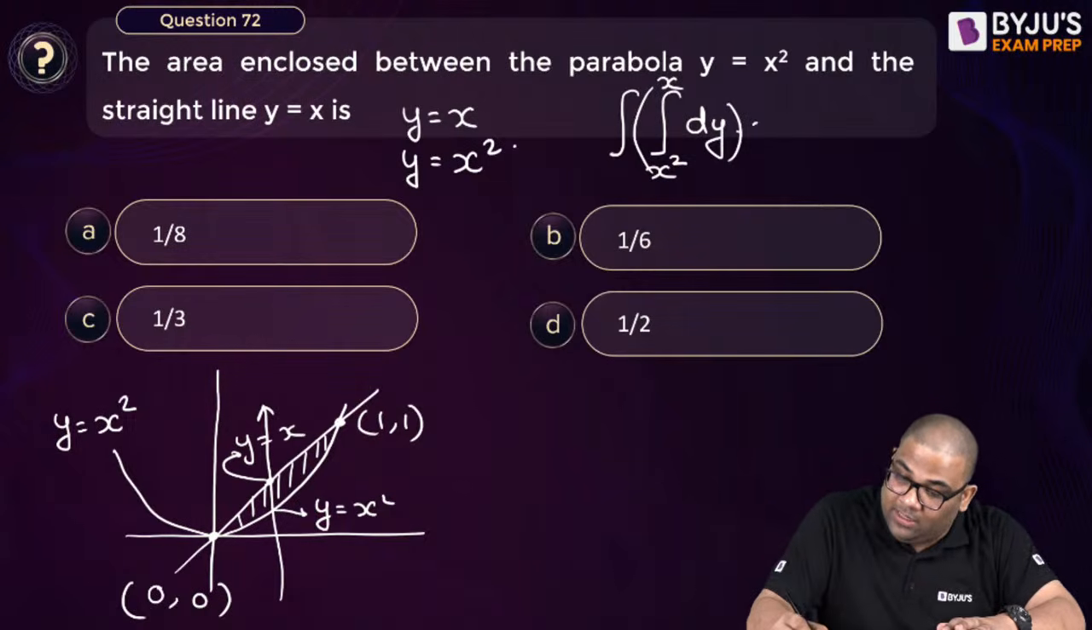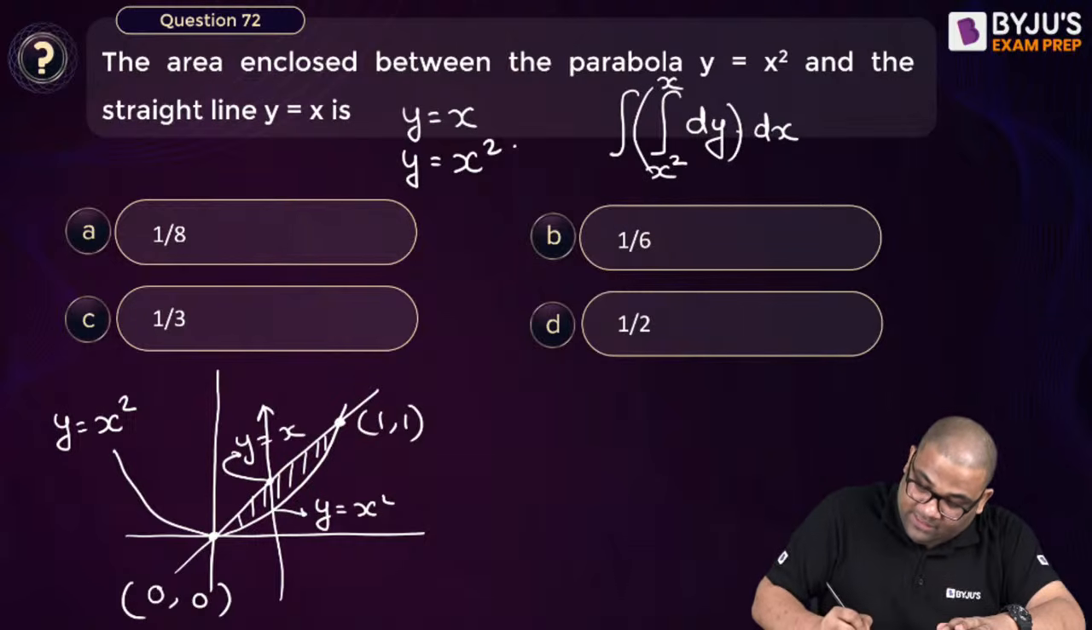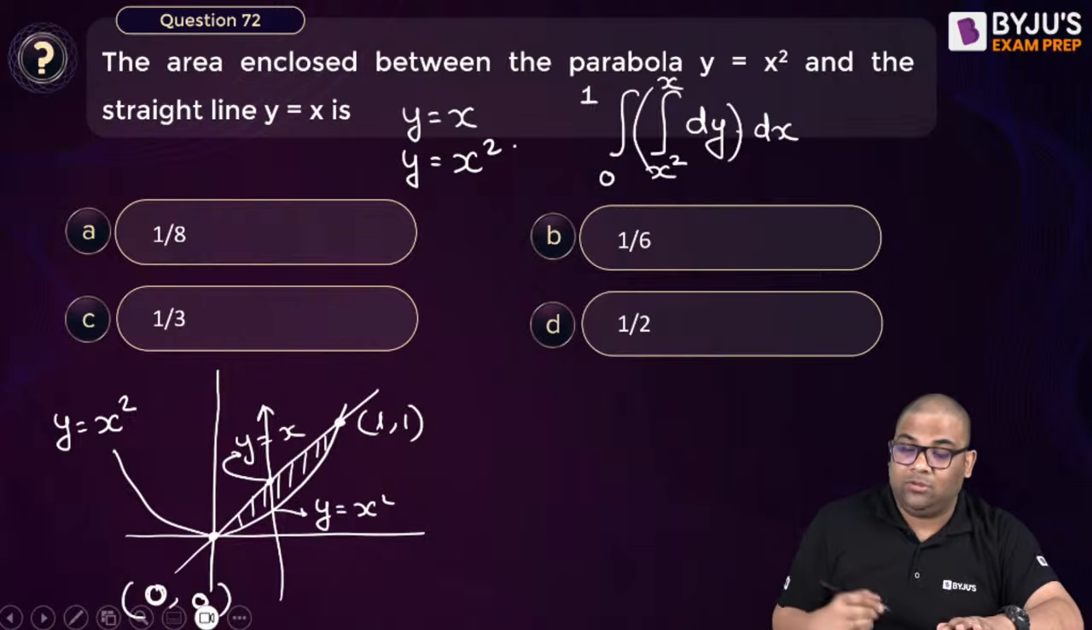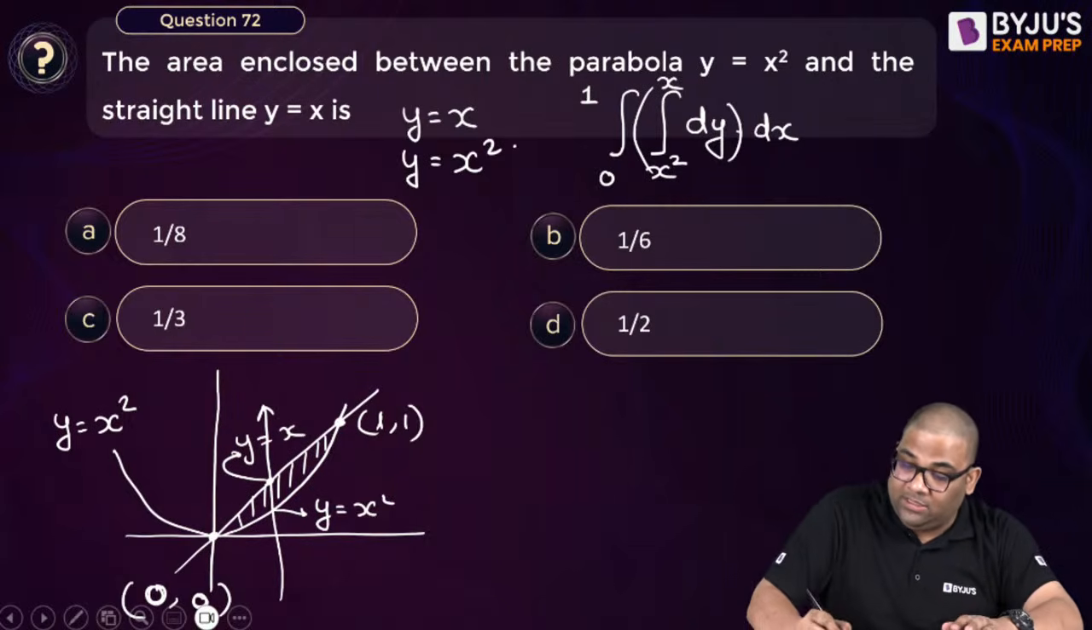Then what is the x limit? What will be the x limit? Here it is 0. X is varying from 0 to 1. So 0 to 1. Yes, this is the integration, right? Now this is simple integration.